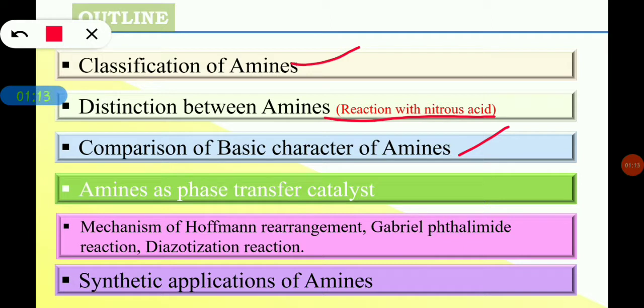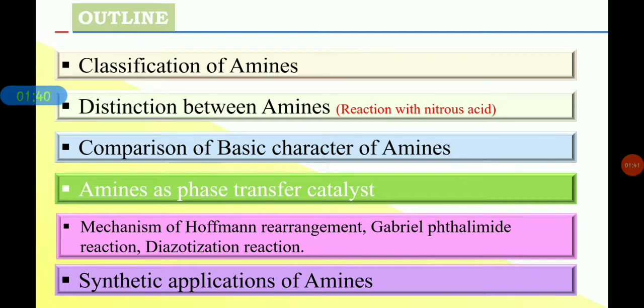Next one is amines as phase transfer catalysts. How these amines act as phase transfer catalysts in some of the reactions, that also we'll see in this video. And the next ones are the mechanism of Hofmann rearrangement, Gabriel phthalimide reaction, diazotization reaction, and lastly the synthetic applications of amines, means where we are going to use these amines in the synthesis of many organic compounds. Let's start the topic.